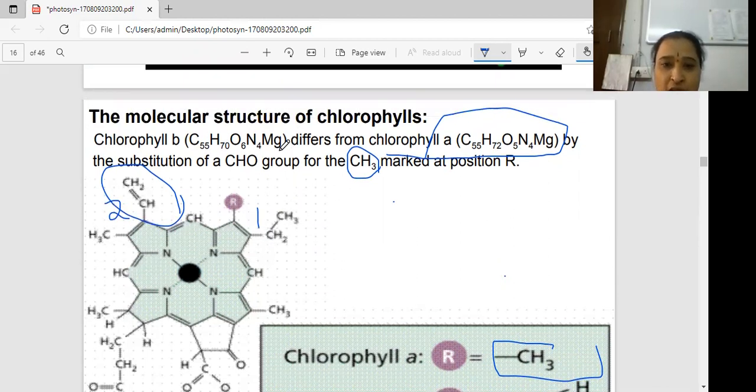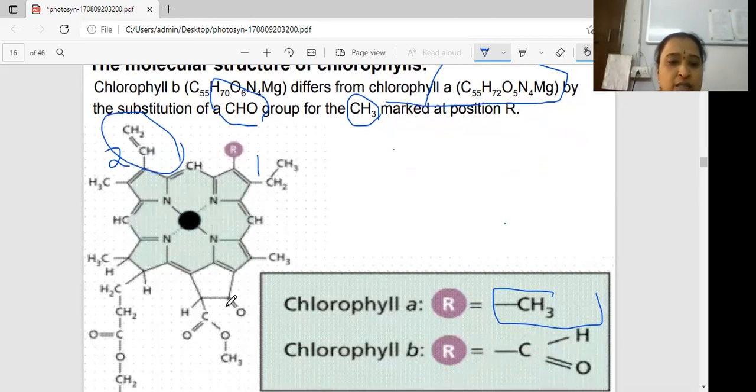And in the case of chlorophyll B, there is an aldehyde group. Which group is attached here? The aldehyde group. CHO is the aldehyde, and CH3 is the methyl. The second one is the aldehyde, CHO, attached at the same position. In chlorophyll A the methyl group is attached at that position, and in chlorophyll B the CHO group is attached at the same position. This structure is the chlorophyll A structure.